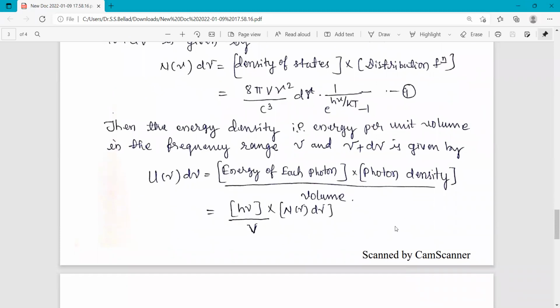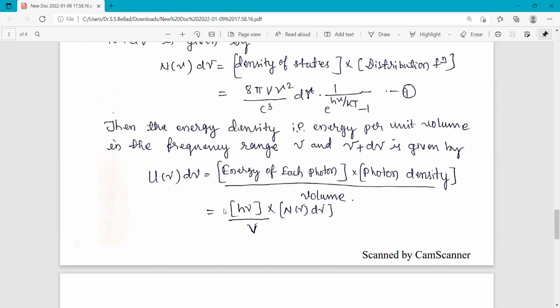Next, the energy density, that is energy per unit volume in the frequency range nu and nu plus d nu, is given by u of nu d nu. This is how it is calculated: energy of each photon multiplied by photon density divided by volume gives the energy density of the photons.